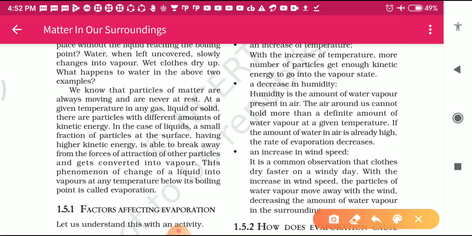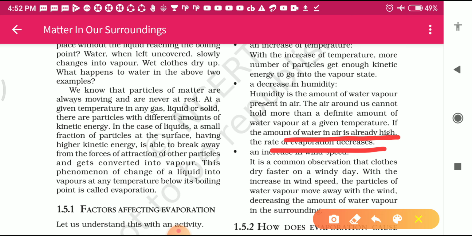It means if water vapor is more, the rate of evaporation decreases. The presence of humidity does not help in evaporation. If more humidity is present, then less evaporation takes place. If less humidity is present, then more evaporation takes place.